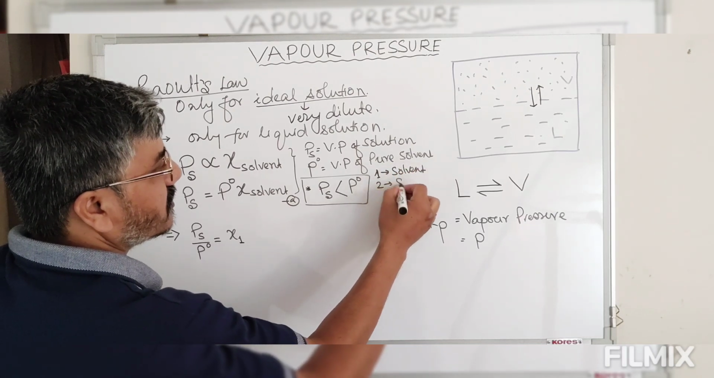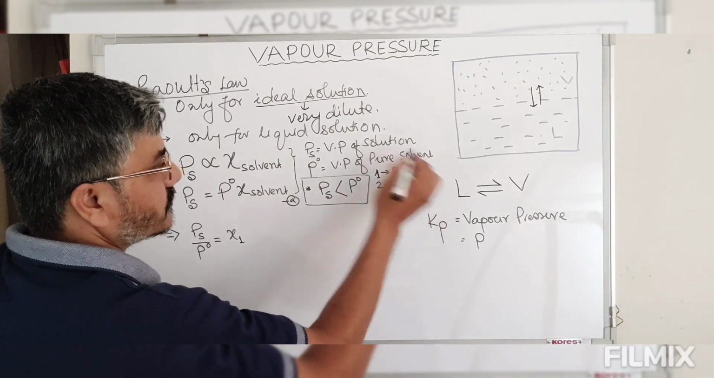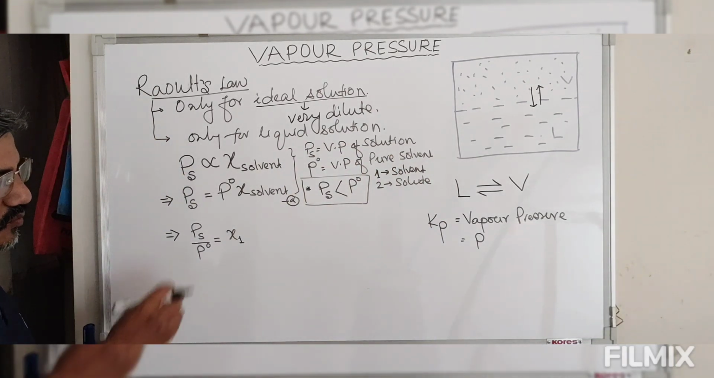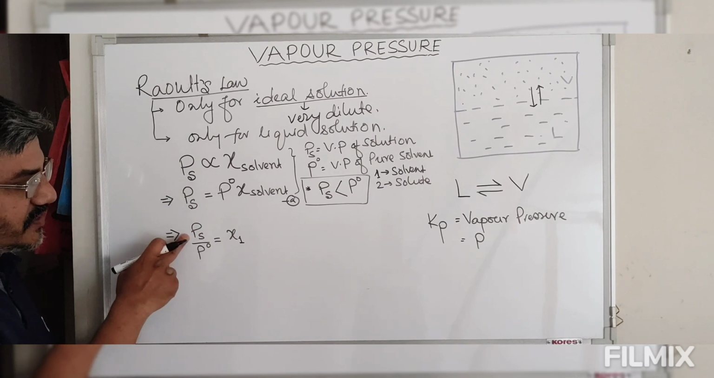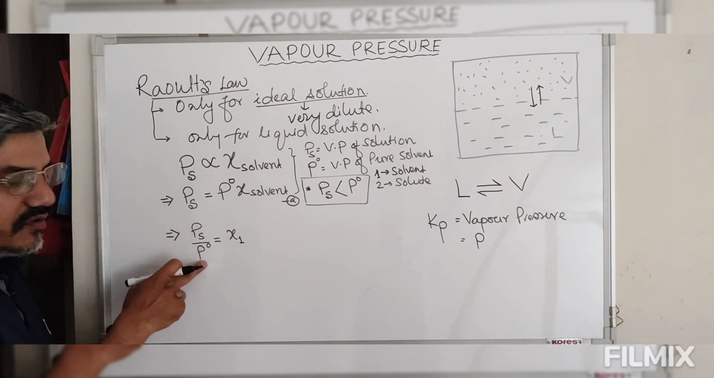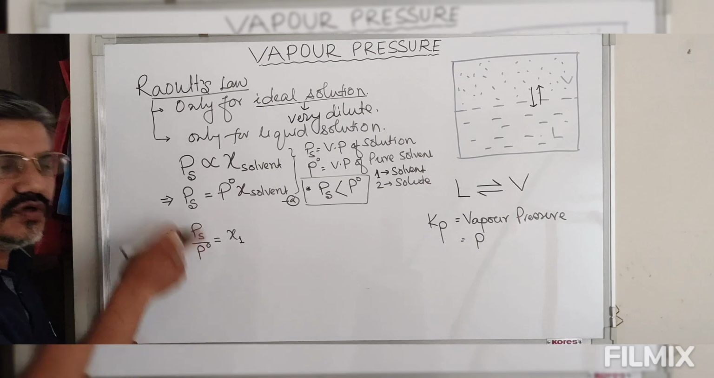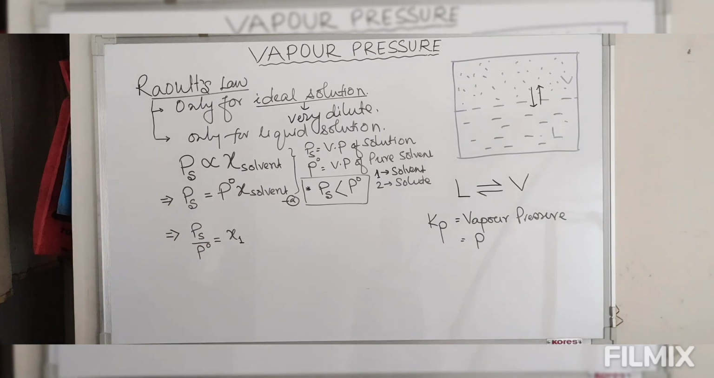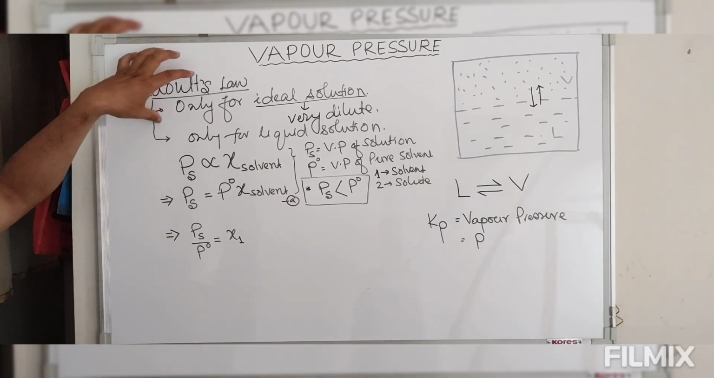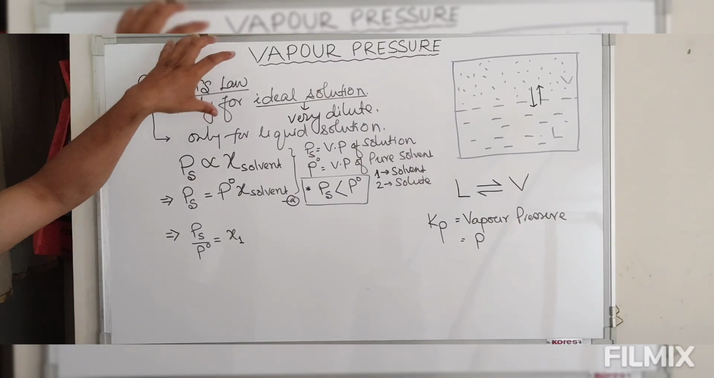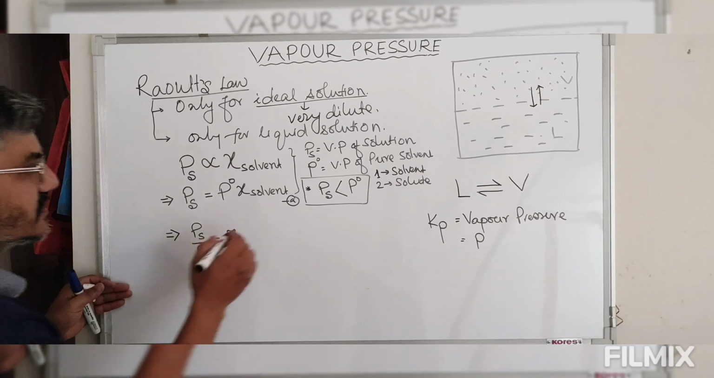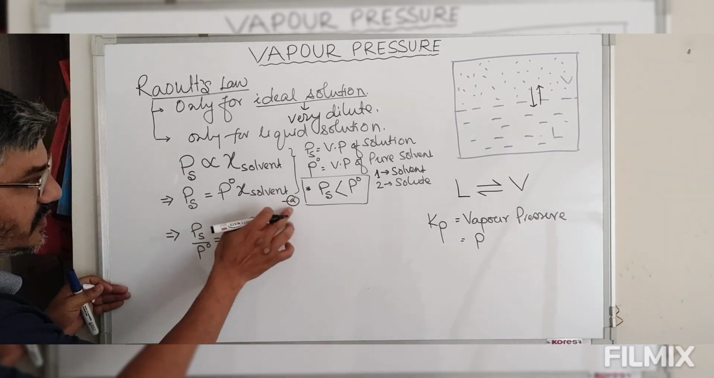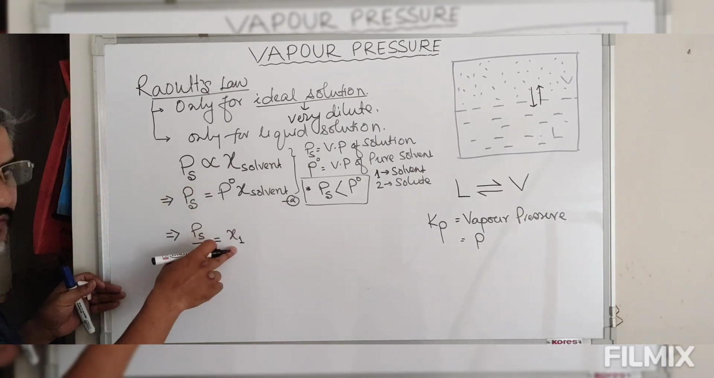2 will represent solute. So now mole fraction of solvent present in the solution is equal to the ratio of vapor pressure of solution to that of vapor pressure of pure solvent. Now this is the case when we are having a non-volatile solute present in a volatile solvent. So let this be equation A. So we have another form of mole fraction.